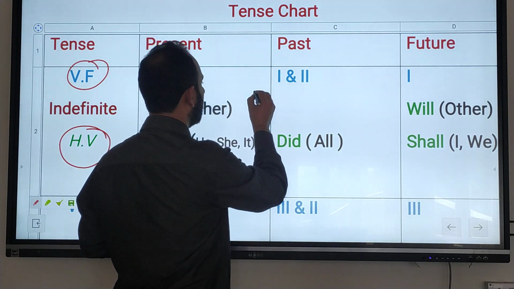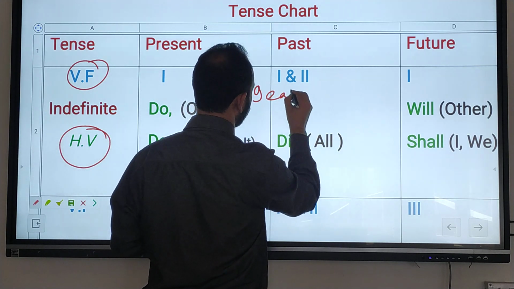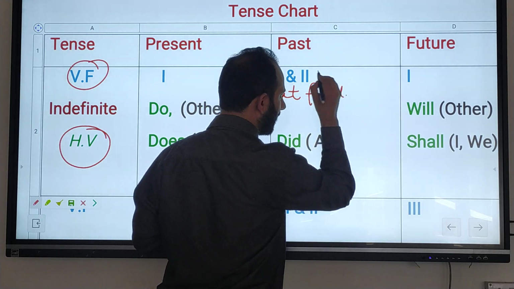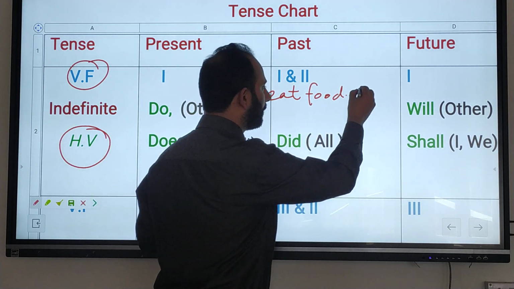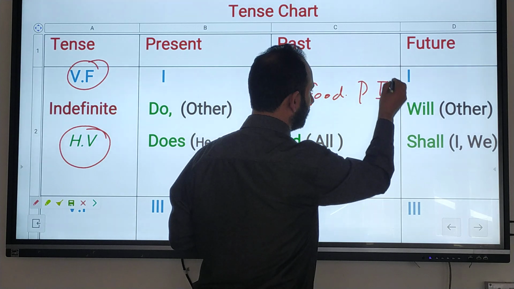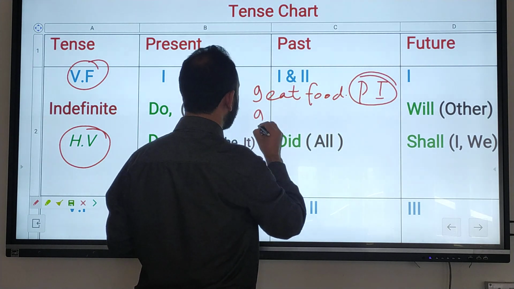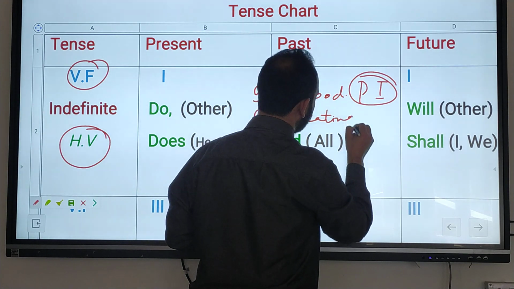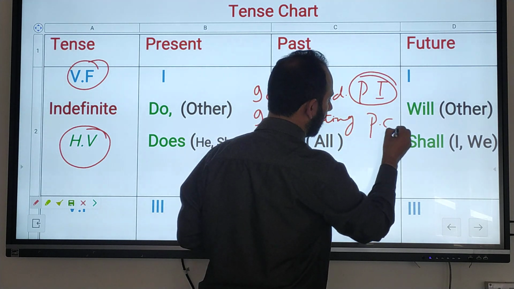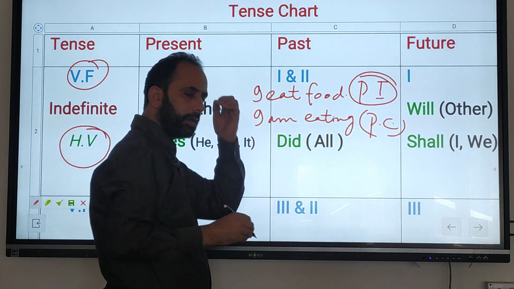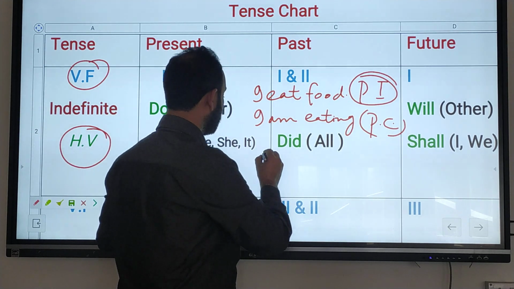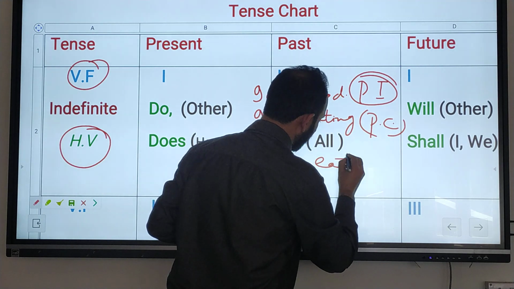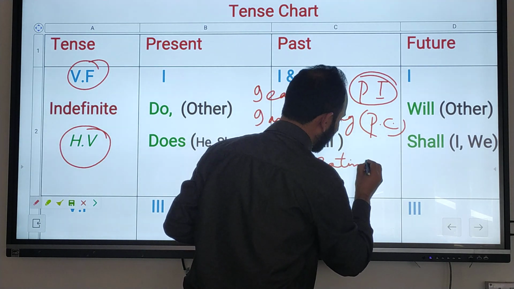For example, I eat food. Which sentence is it? Very good, present indefinite. I am eating food, or anything. Which type of sentence is it? Present continuous. Very good. For example, he is eating. This is also present continuous. Very good.